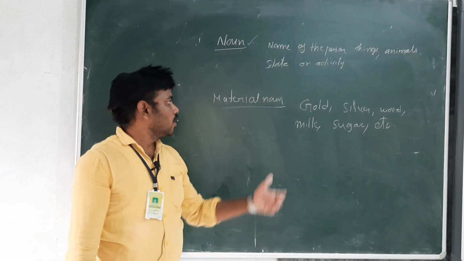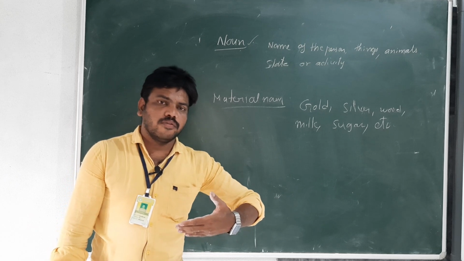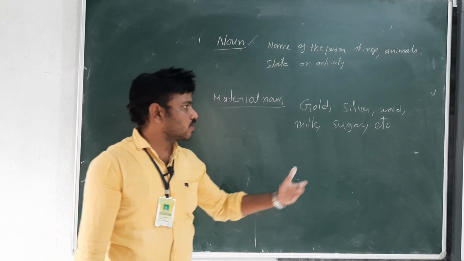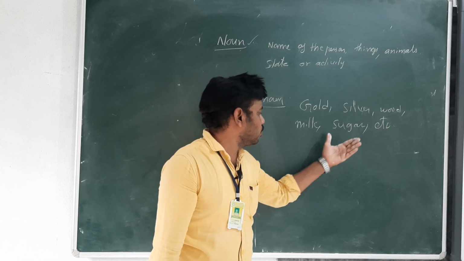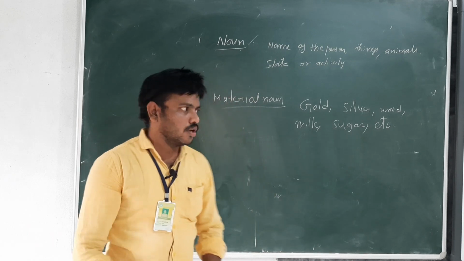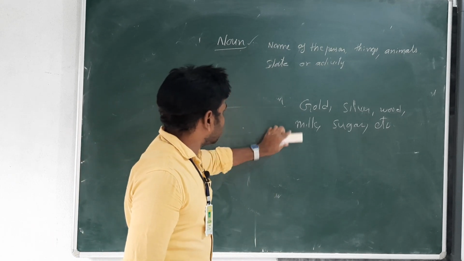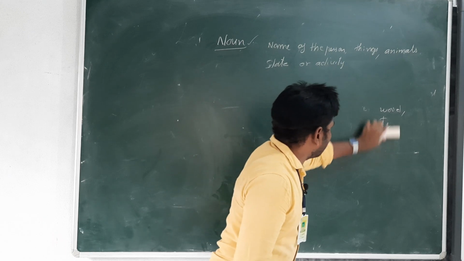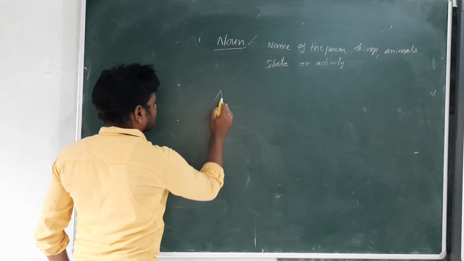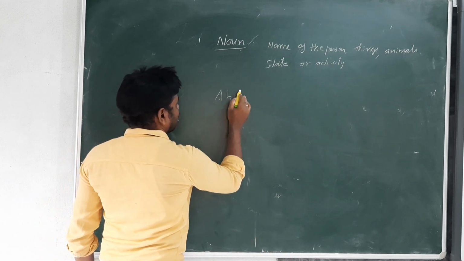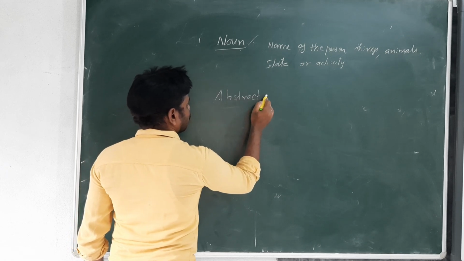So these are called material nouns. Here it refers to materials. That's why it is called material noun. Gold, silver, wood, milk, sugar, etc. Now let us see abstract noun. What do you mean by abstract noun?